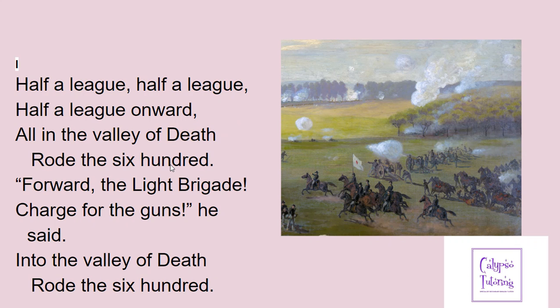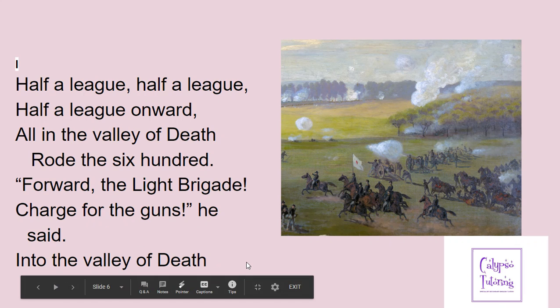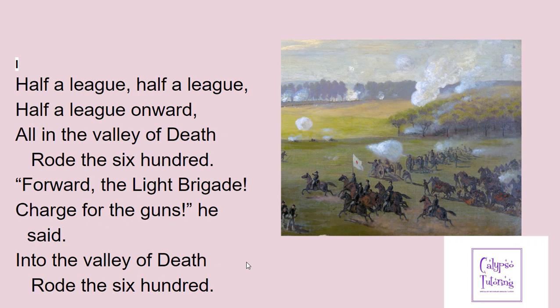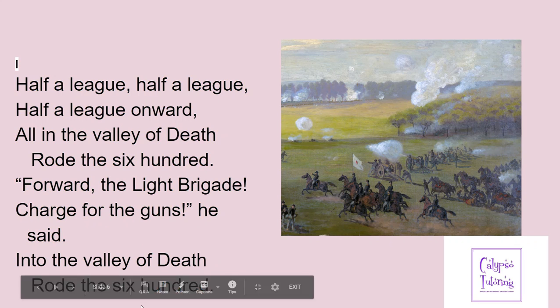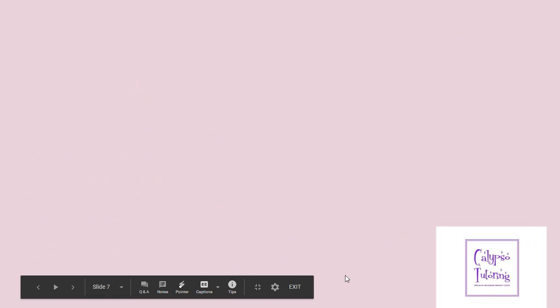And this frequent repetition of the 600. And we don't know who's speaking here, "he said." But again, we've got the imperatives: "Forward, charge for the guns," dramatic. There's no sense here of it being mistake and uncertainty. Tennyson makes it sound like it was very, very deliberate when these men followed this command. And the refrain here: "Into the Valley of Death rode the 600."